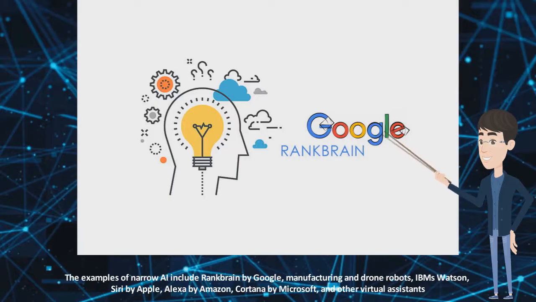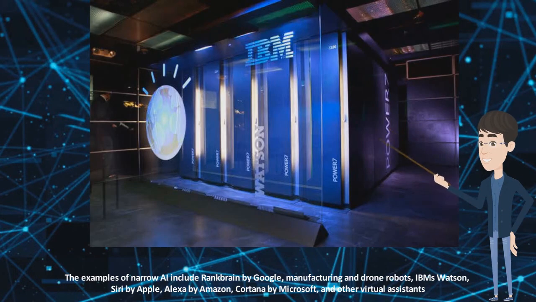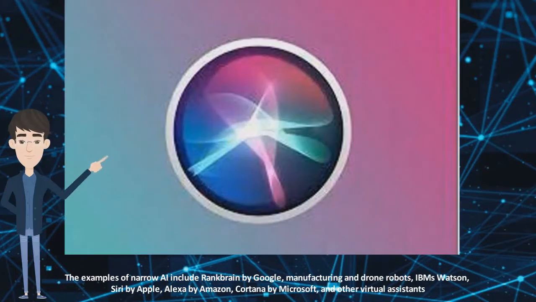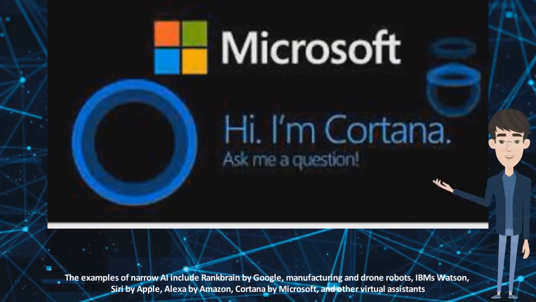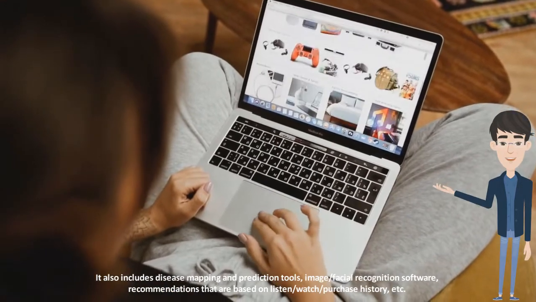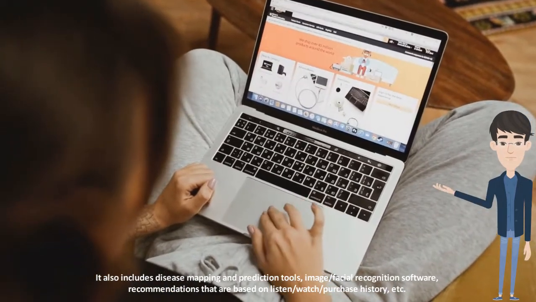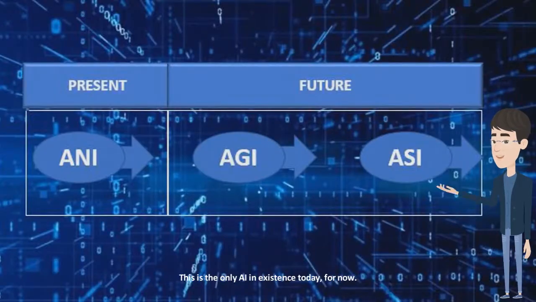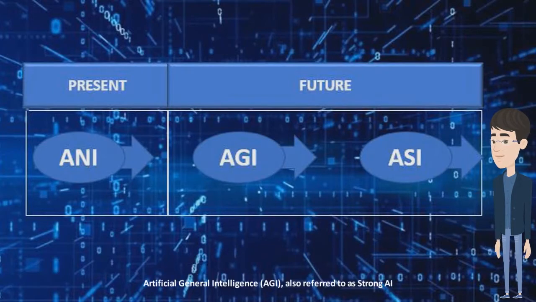The examples of narrow AI include RankBrain by Google, manufacturing and drone robots, IBM's Watson, Siri by Apple, Alexa by Amazon, Cortana by Microsoft, and other virtual assistants. It also includes disease mapping and prediction tools, image or facial recognition software, recommendations that are based on listen, watch or purchase history, etc. This is the only AI in existence today, for now.